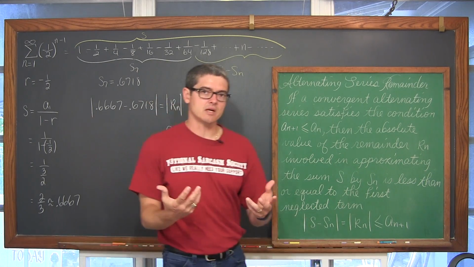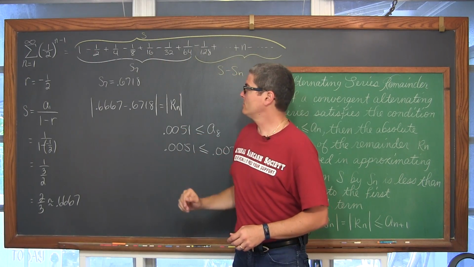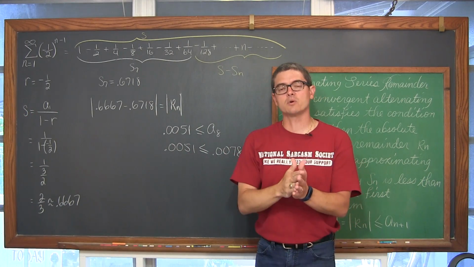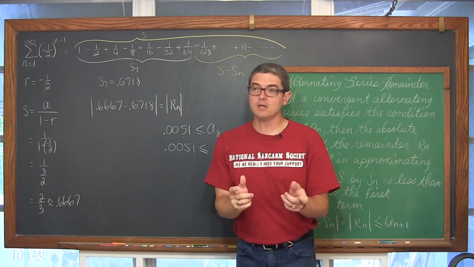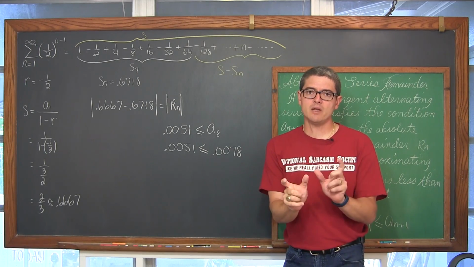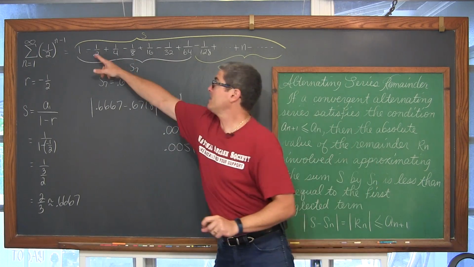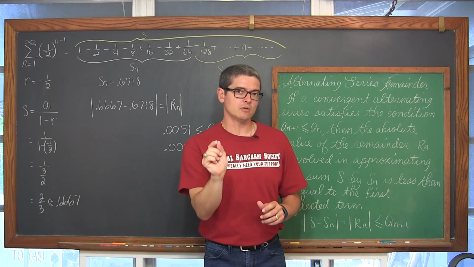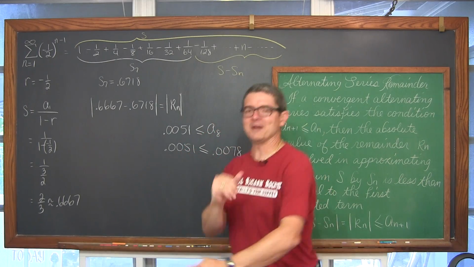It actually doesn't sometimes take a very big partial sum to estimate the sum of the series quite well. So we're going to do one example of just coming up with an estimated value for the series, and then let's set some parameters. Let's say that we want to estimate the sum of the series within a certain margin of error. How many terms would we have to include in our partial sum to get within that acceptable margin of error? That's going to be our last two examples. Bam!